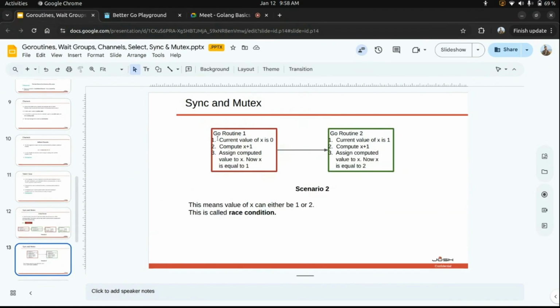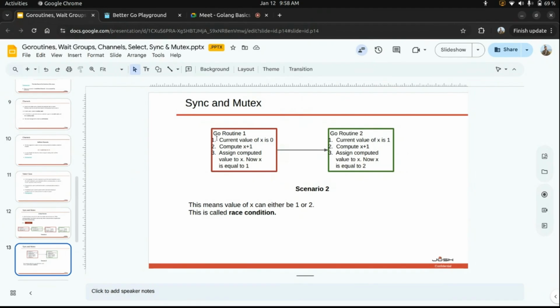Go routine 1 and go routine 2. What go routine 1 does is, in the first step, the current value of x is 0. In the second step, it computes the x plus 1 value. And in the third step, before switching the context, it assigns the computed value to x, and now x is equal to 1. So from 0, x now becomes 1.